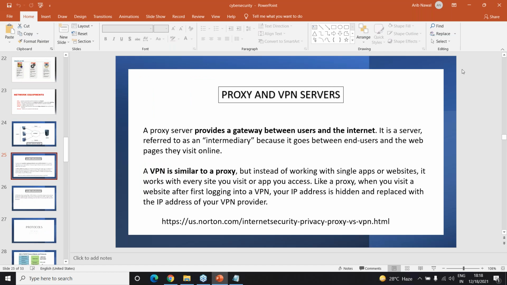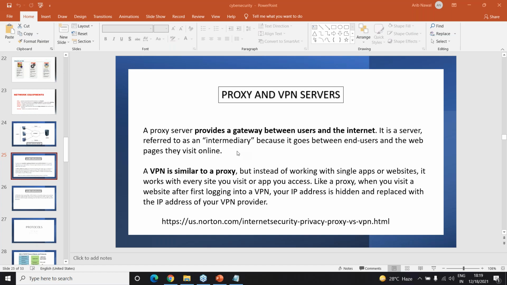What is a proxy? I think we already discussed a little bit about this. A proxy server provides a gateway between the users and the internet. It is referred to as an intermediary because it goes between end users and the web pages they visit online. Very similar to a proxy, we have the VPN.